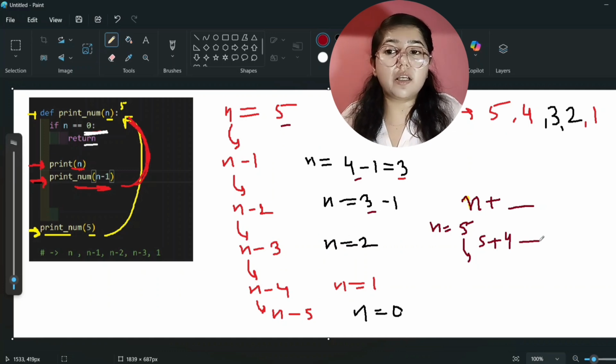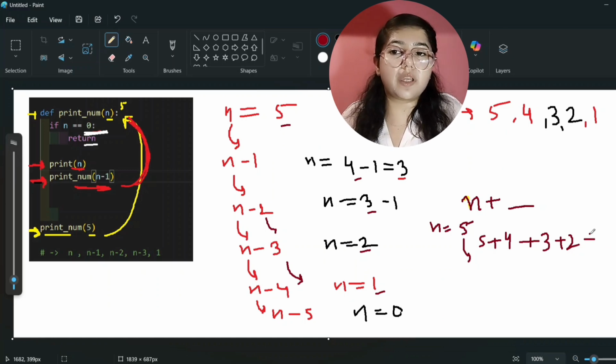Now at this point n value becomes 3. Then you have to add whatever current value n is, that is 3. After that, again it will call the smaller instance, and in this step n value is 2, means you have to add the current n value again. And after that again it will call the smaller instance, and now n value is 1. So you have to again add the current value of n, that is 1.